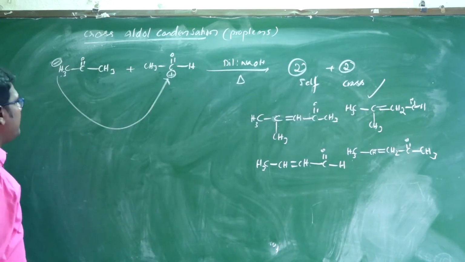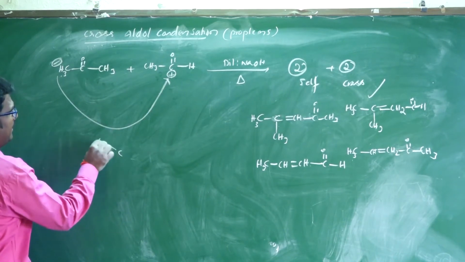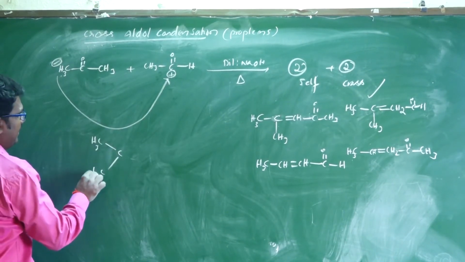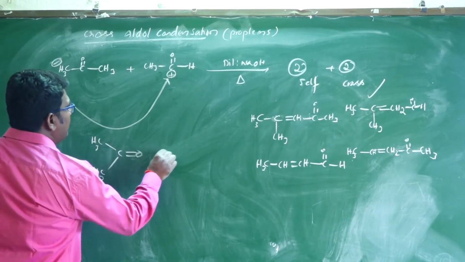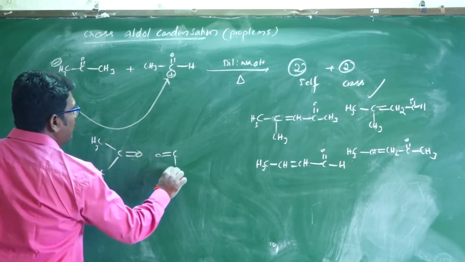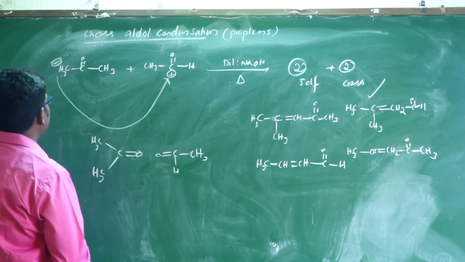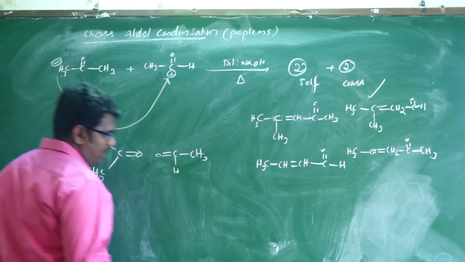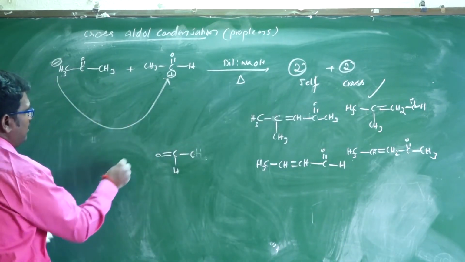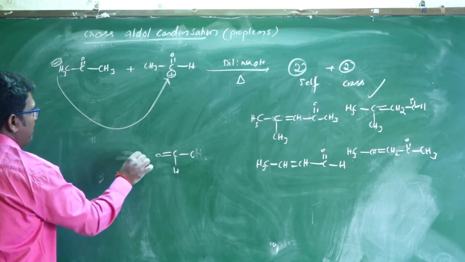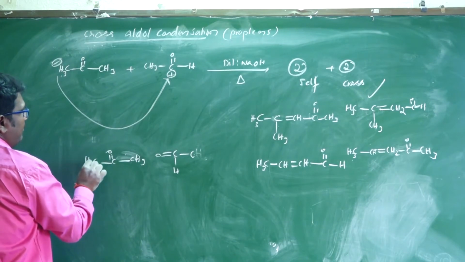So a simple trick: this can be written as CH3 C double bond O, or here the aldehyde hydrogen, CH3.